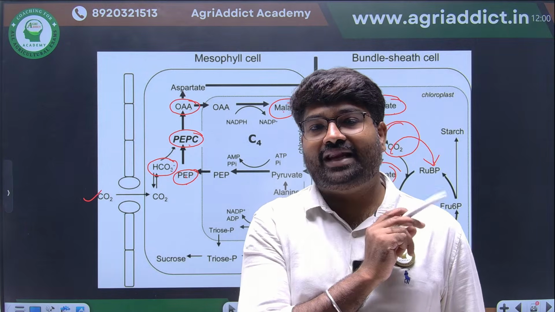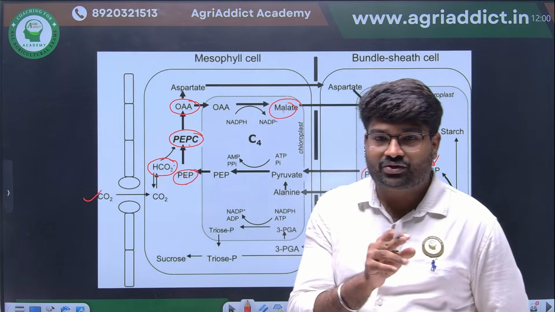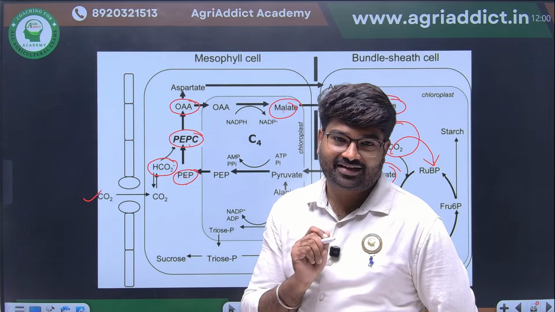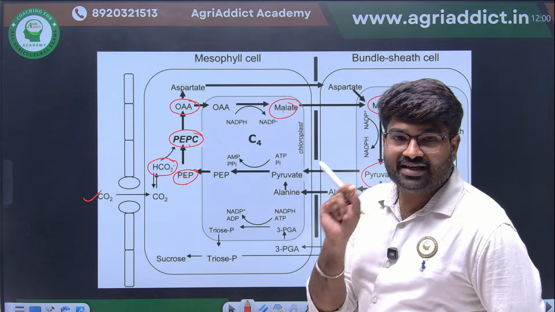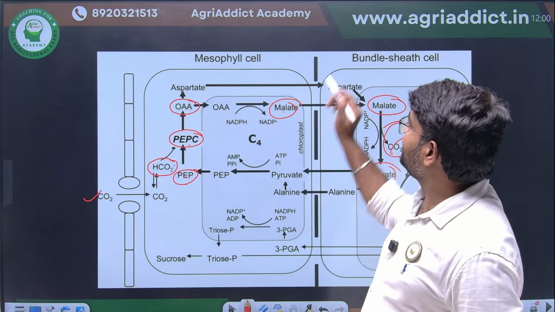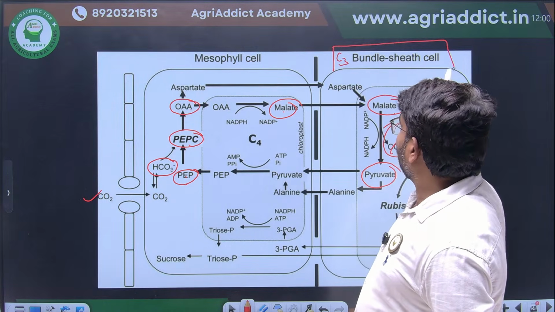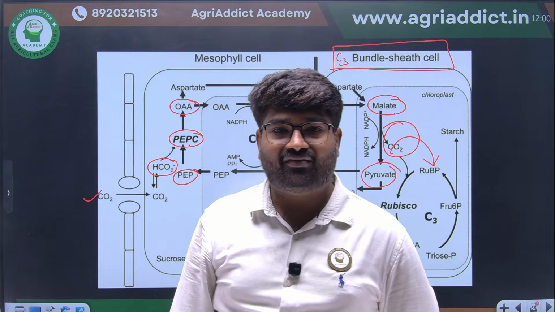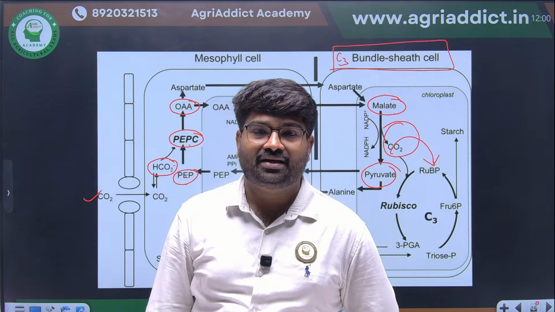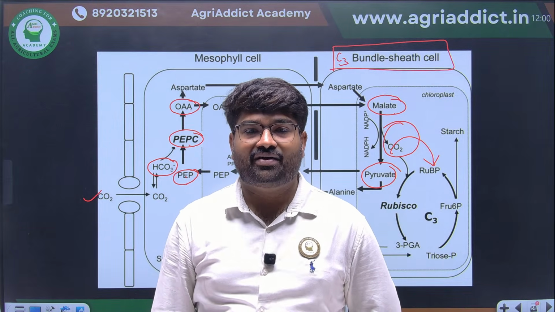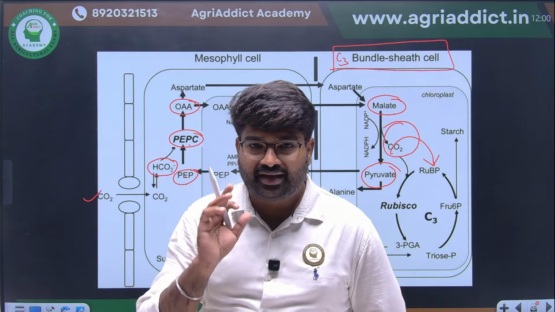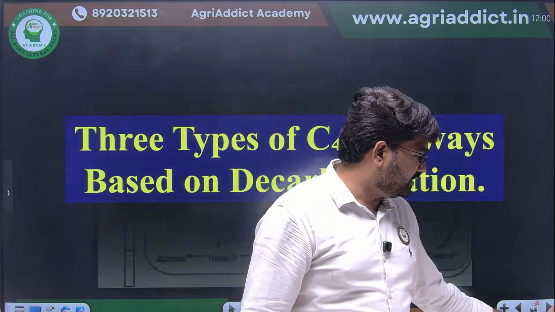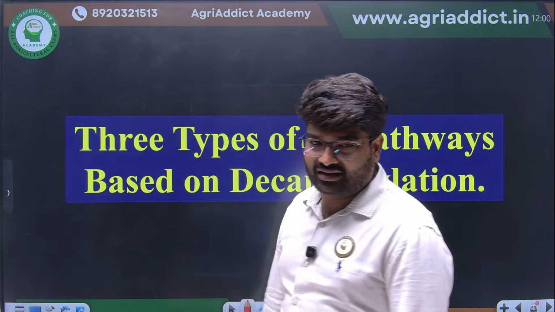Here you have to remember what question they will ask: where will the C3 cycle happen in C4 plants? You understand the question? In the bundle sheath cell of C4 plants, the C3 cycle will happen. I hope this is clear for everyone. This is a very, very important question, not only for JRF, for ARS also they will ask this question repeatedly. Now we are going to see the variants. There are 3 variants, I told.